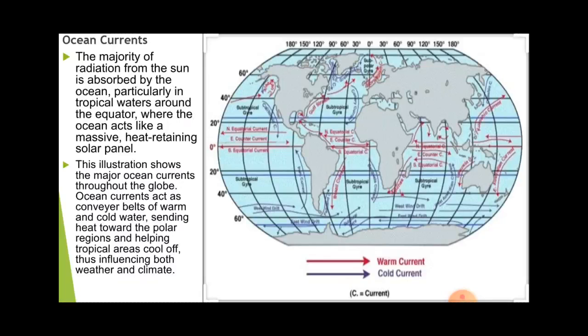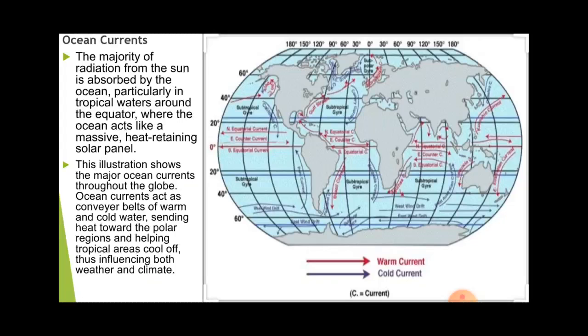Likewise, the cold current starts moving from the polar region to the equatorial area. The equator has a hot temperature. Because of the cold current, the hot temperature will be mild, and in the colder areas also, because of the warm current, the temperature becomes mild. So this also affects the climate or the temperature of the particular place.